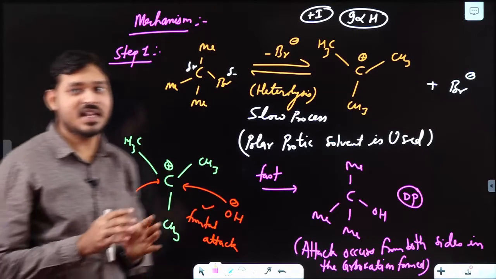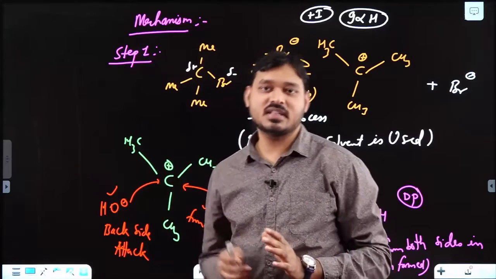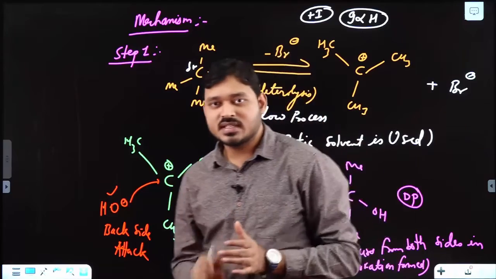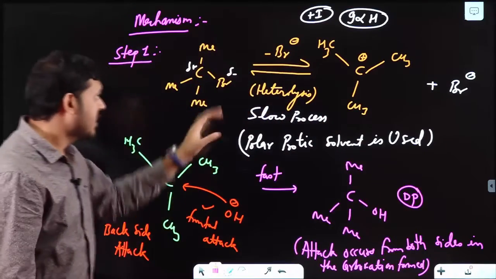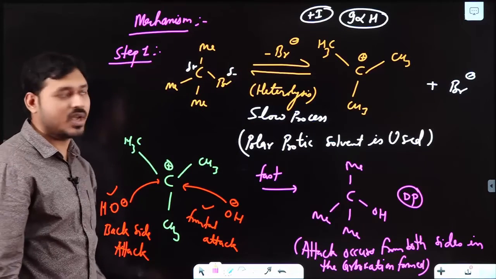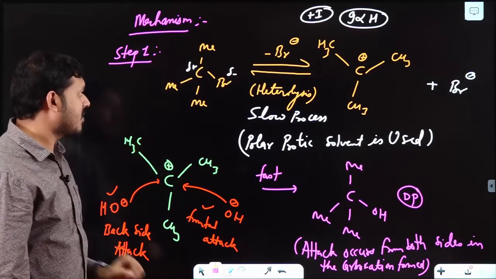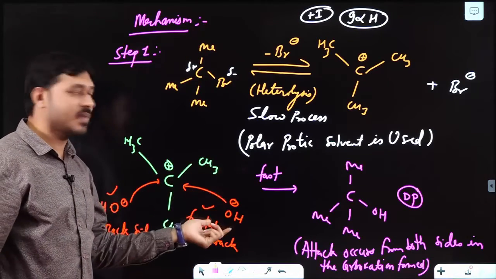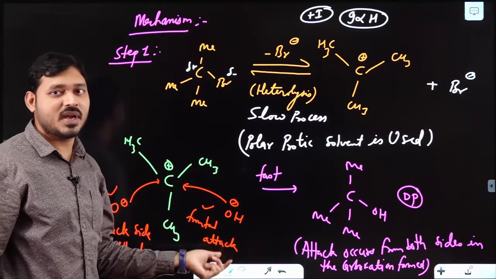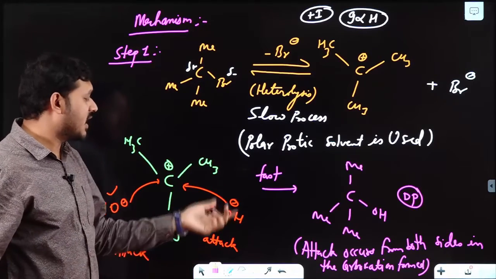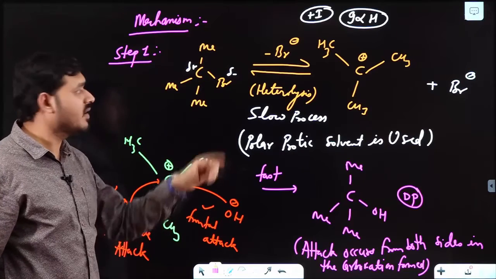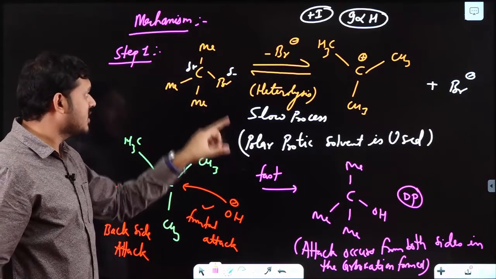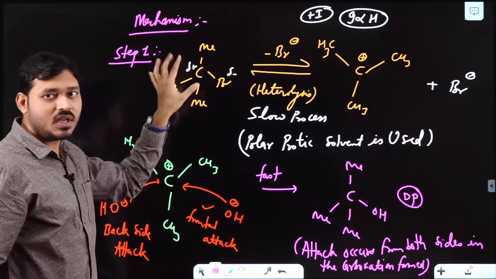Now here comes the term RDS, rate determining step. As I have already discussed, the rate determining step for any reaction is the slowest step of the reaction. It is a two-step process, so the first step will be the RDS. Whether you have taken the attacking reagent OH minus, ETO minus or NH2 minus never matters, because that is the second step. We have to check the rate by the first step because it is the slowest step. So what matters is the concentration of the reactant given.